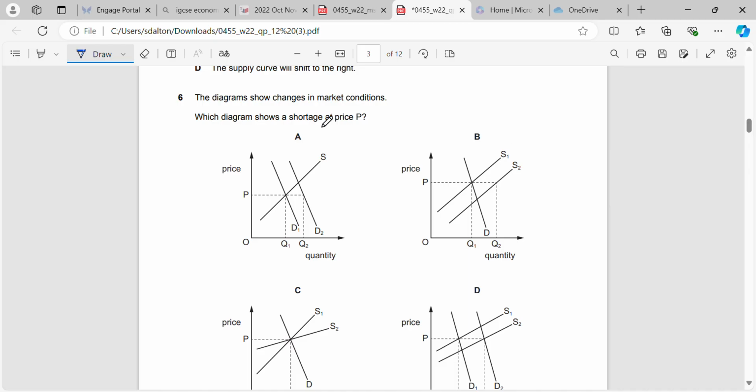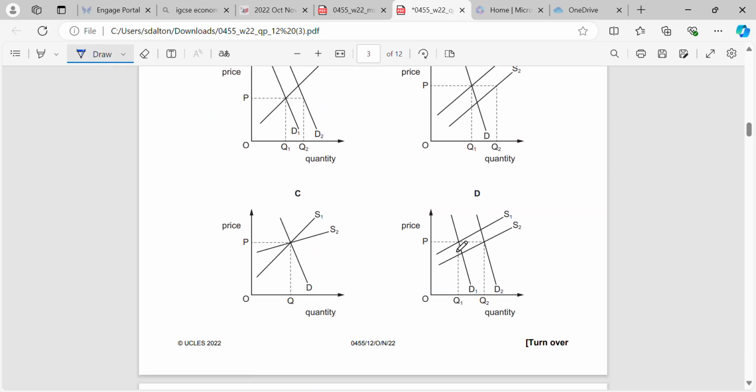Okay, the diagram shows changes in market conditions. Which diagram shows a shortage at price P? So, remember what a shortage is. A shortage is the existence of excess demand. So our demand will be higher than our supply. So if we go through the diagrams here, in this diagram at a price of P, what do we see?